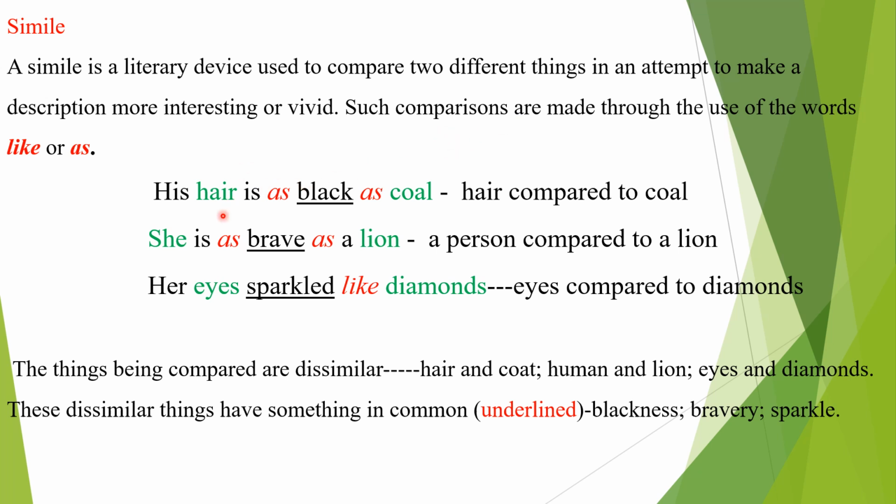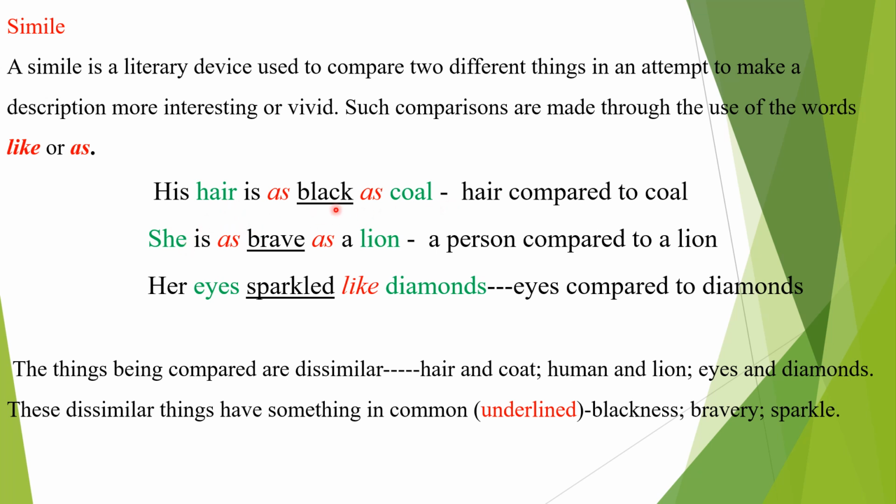Let's see some examples. His hair is as black as coal. Here, hair is compared to coal with the word as. What is common here? Blackness.